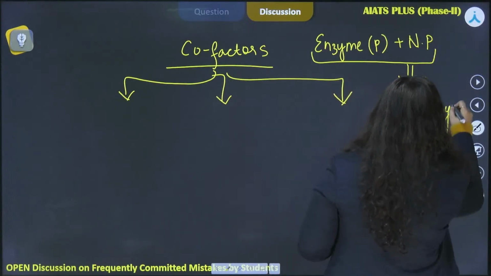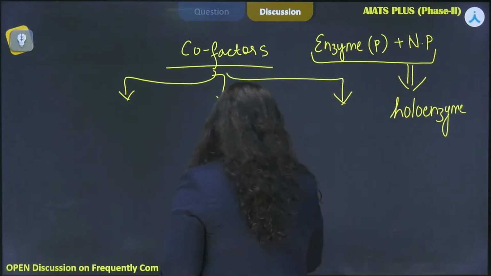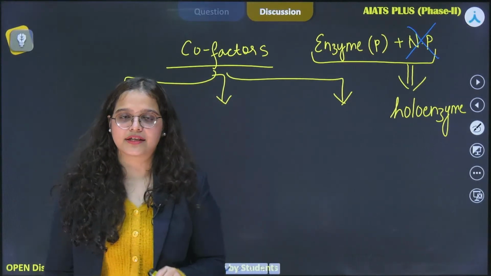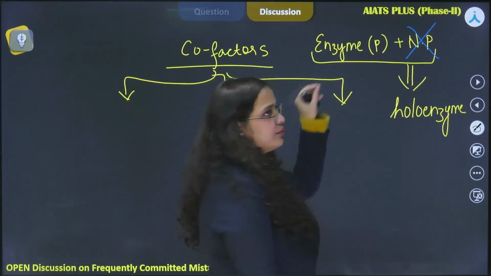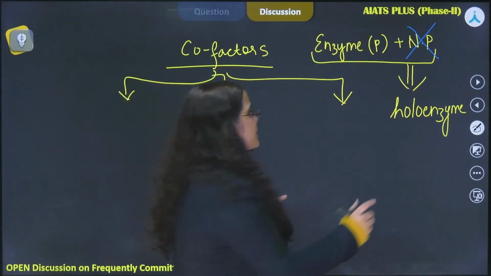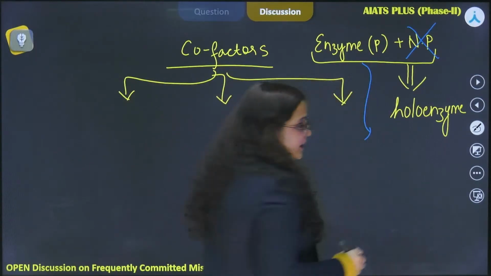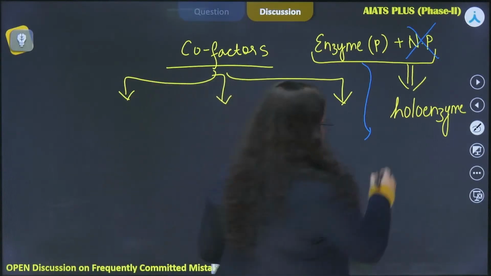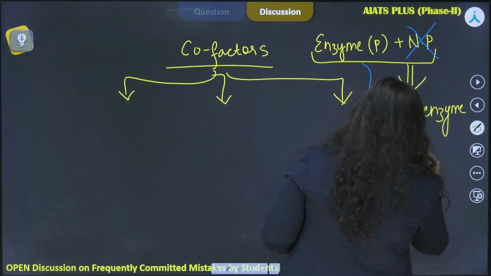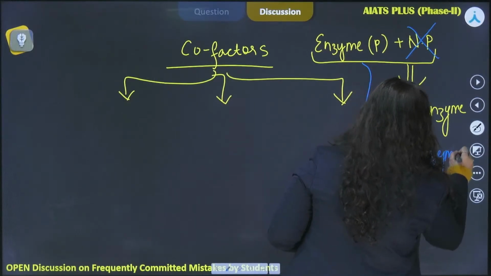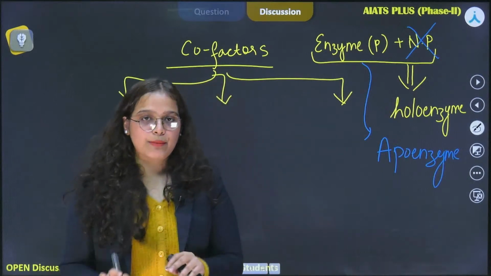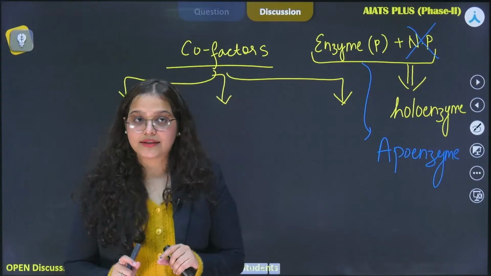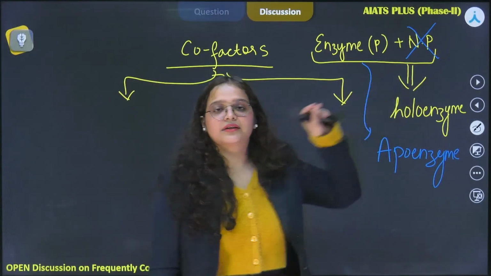Whereas if this non-protein part is not present, then this enzyme is still a protein, but this will become catalytically inactive, and that protein will be known as the apoenzyme. So it is very important to remember that for an enzyme to function properly or to show catalytic activity, cofactors should be present.